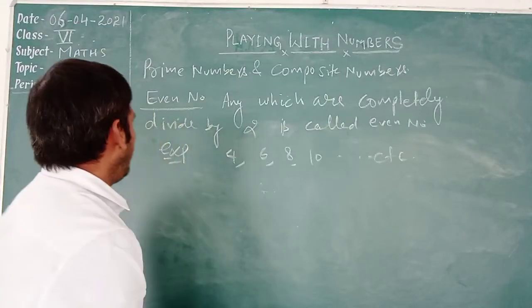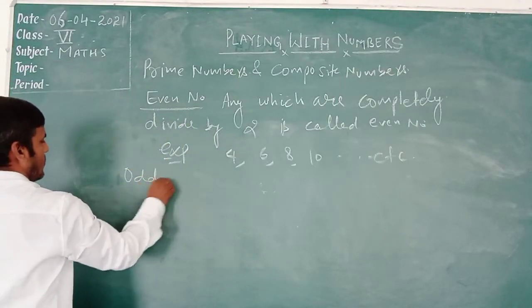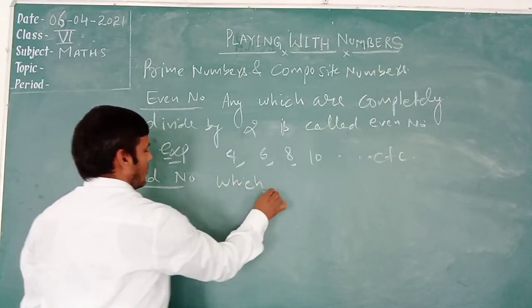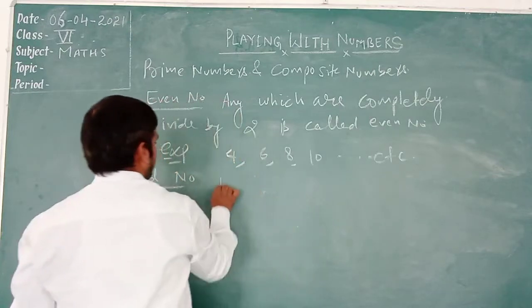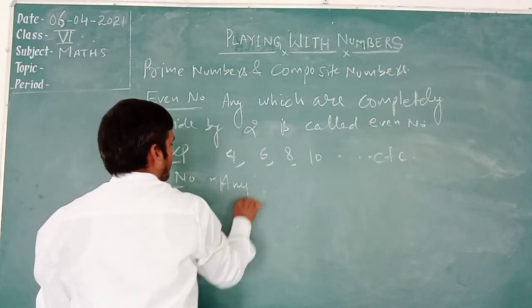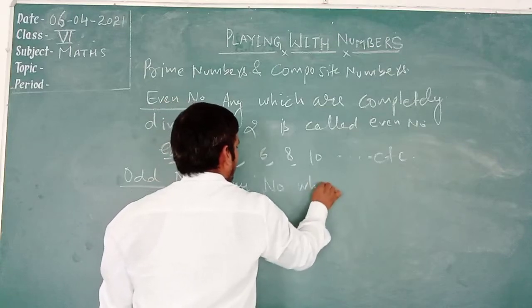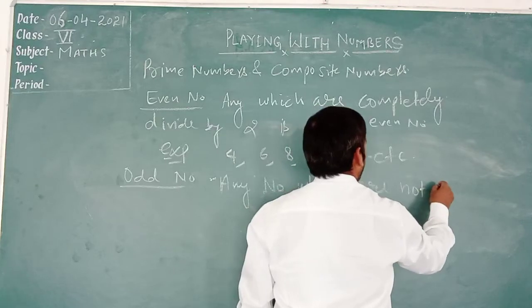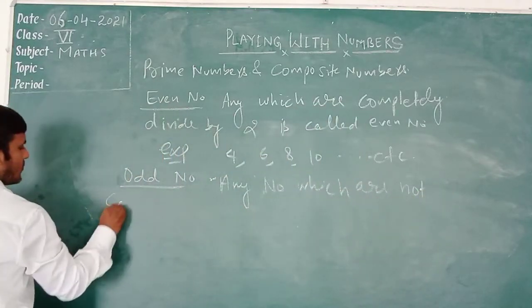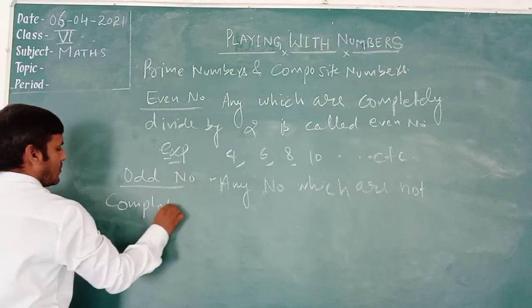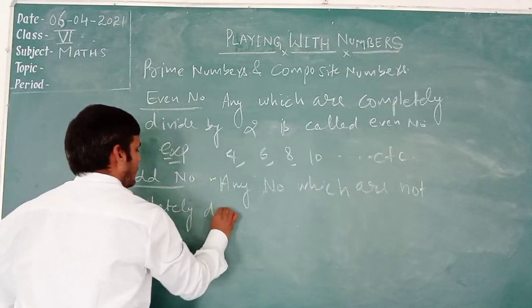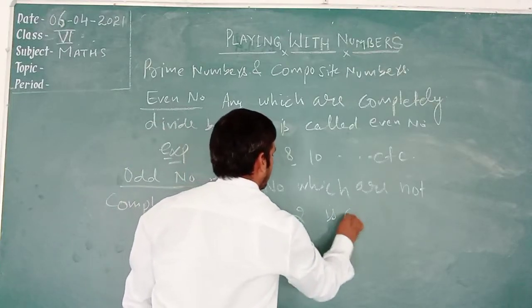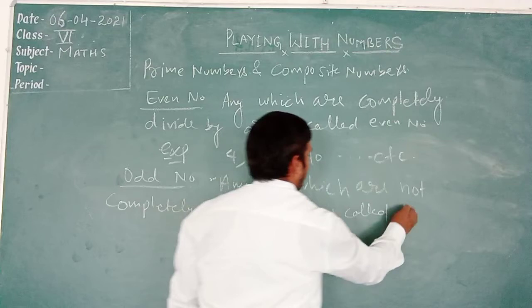Similarly, odd number: any number which is not completely divided by 2 is called odd.